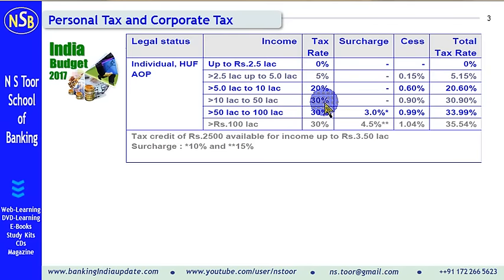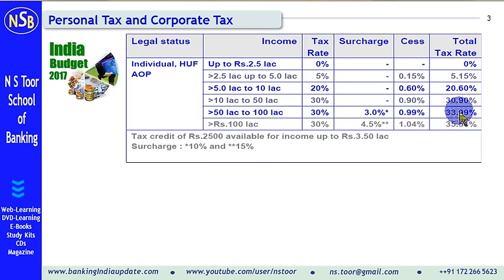For persons earning more than 10 lakh up to 50 lakh, the basic rate is 30%. This is the amount of education and higher secondary education cess. The total tax is 30.90. For income above 50 lakh up to 100 lakh, the tax slab is 30%, but in their case, 10% surcharge is applicable. So surcharge rate here is 3%, and on this entire amount, the cess is 0.99%.